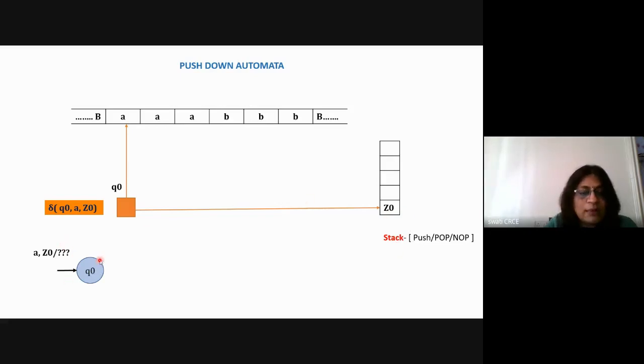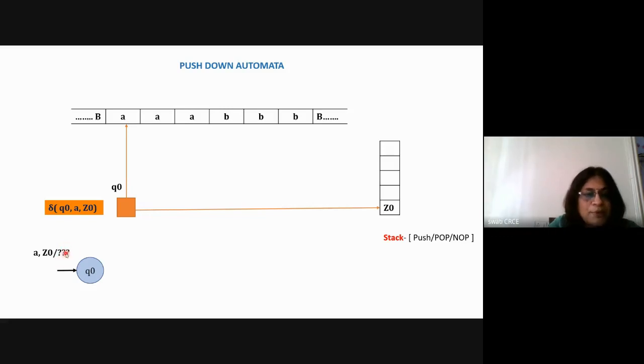Now I'm going to teach you how to draw the transition diagram. For the transition diagram, you know that this is the initial state Q0. So what is there in the initial state? The input tape symbol A and the stack symbol Z0. So we write the transition as A comma Z0 slash, and after the slash, wherever the question marks are written, we have to write down what we are going to do.